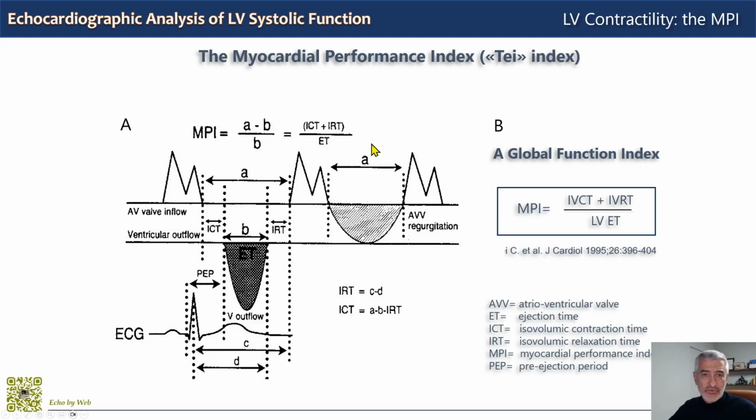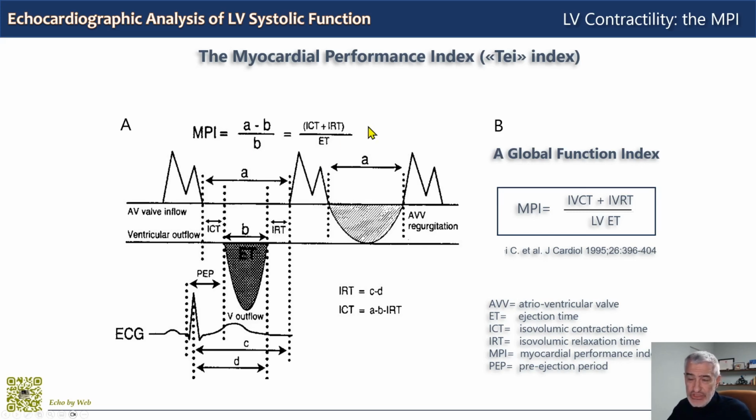The other isovolumic phase index, not only isovolumic contraction, is the Myocardial Performance Index, or TEI index, from the name of its first author. It was published in 1995. Now, this is a dimensionless index of global left ventricular function. So it doesn't consider only isovolumic contraction, it measures also isovolumic relaxation and ejection phase.